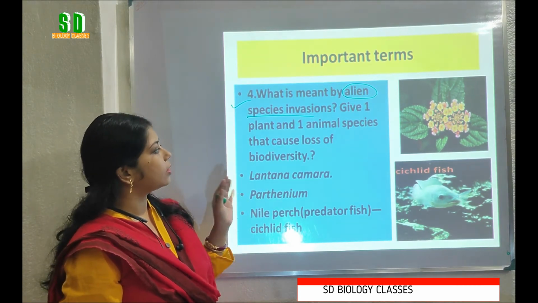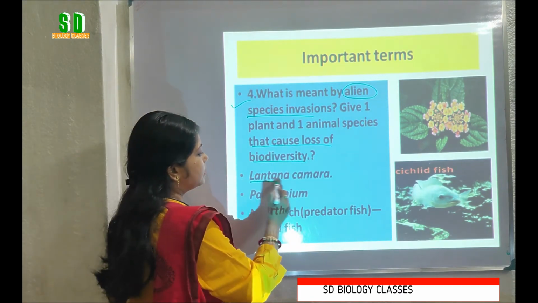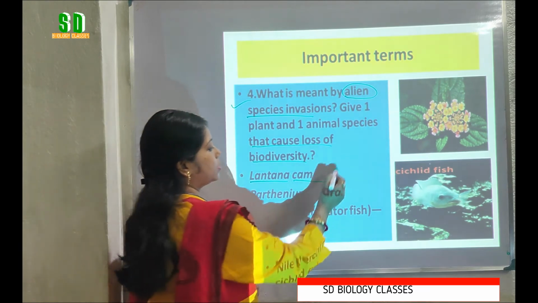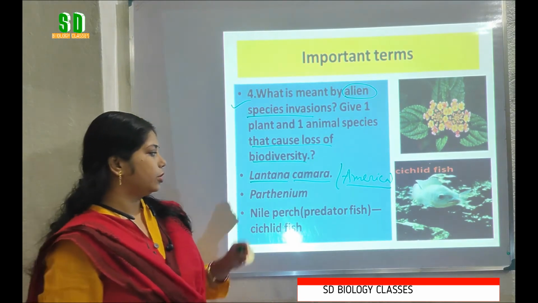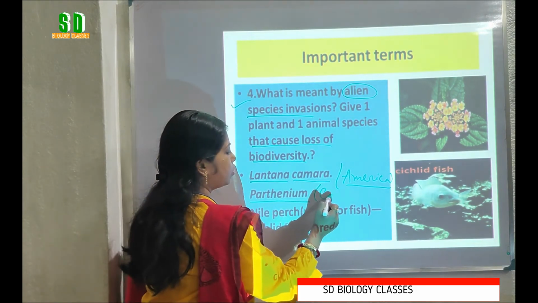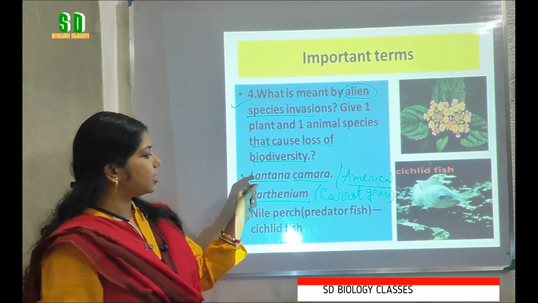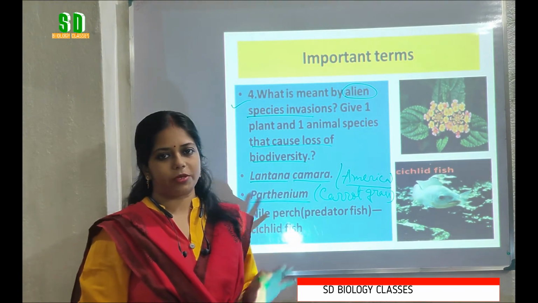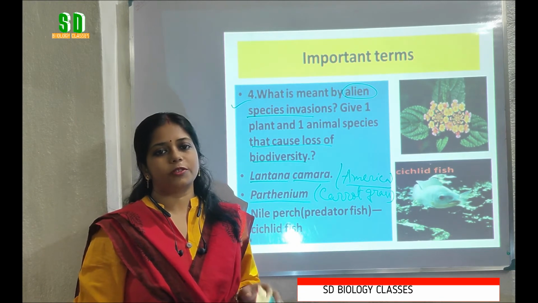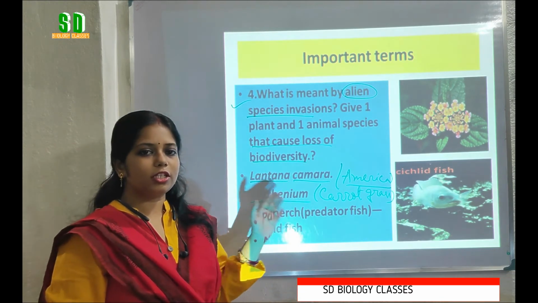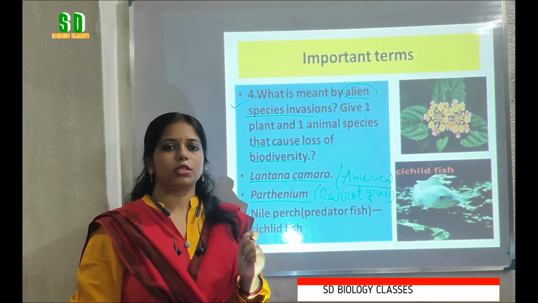Now, give one plant and one animal species that cause the loss of biodiversity. Here, Lantana camara is a dominant species of America, but it has been introduced in India. Another one is Parthenium, commonly called carrot grass. It is also introduced in India. These two plants are mostly known as weeds, and where they grow, they destroy the natural growth of the dominant plants of a habitat. So these are the alien species for which the growth of the dominant plants is lost.